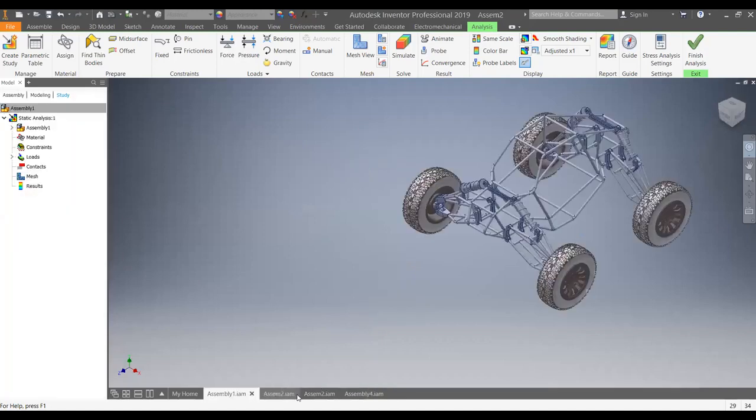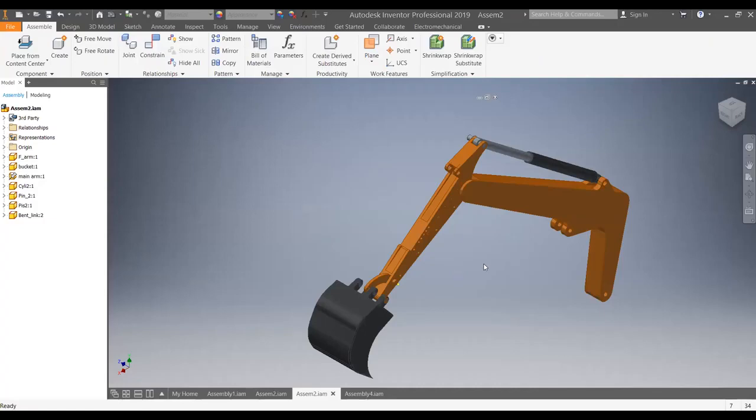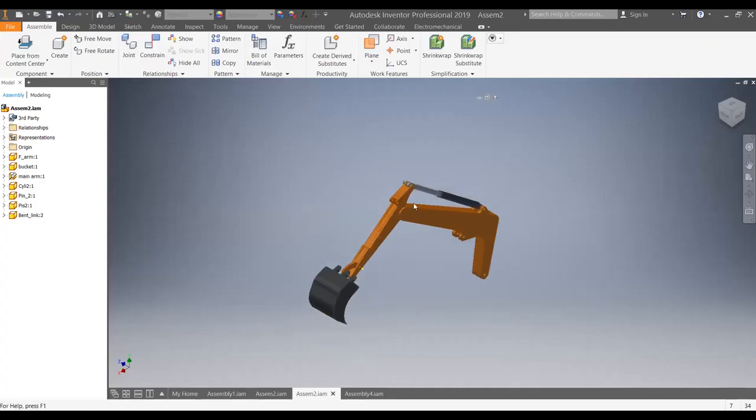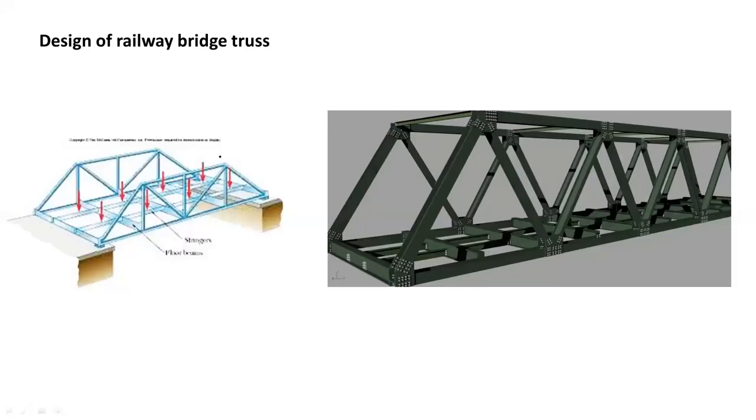I will show one simulation. Is the screen visible? When engineers design railway bridges, called a bridge truss, we have to find out how much load, tension forces or compressive forces will be acting on these members.